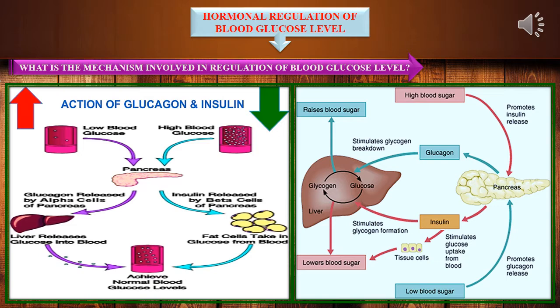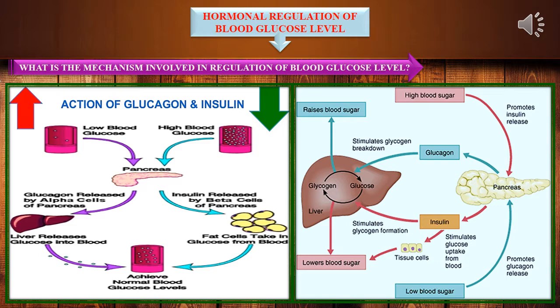Glucagon is released at low blood glucose level, whereas insulin is released at high blood glucose level. When blood glucose level is low, pancreas is indicated to release glucagon. Thereby, in the liver, more glucose is released to bring the blood glucose level to normal condition.